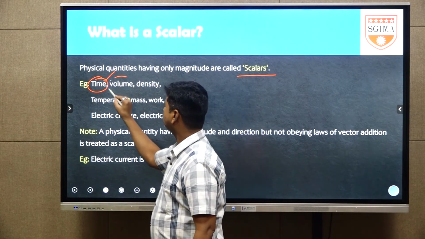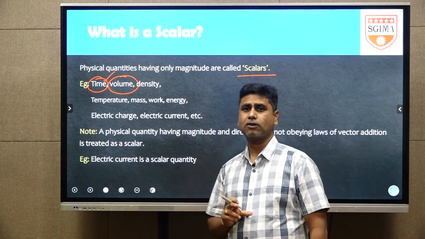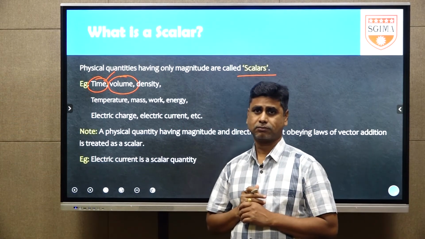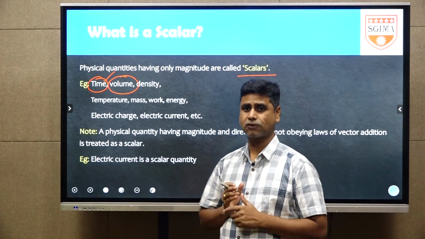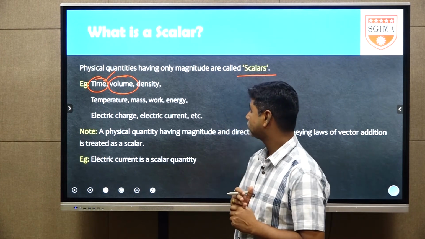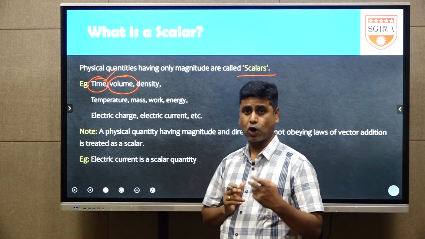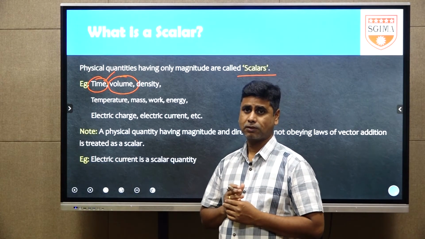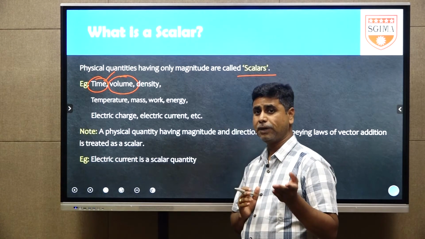Next, the second one is volume. For example, one bottle containing 1 liter of water, or 2 liters of water, or 10 liters, 20 liters of water, or 1 liter of oil. Liter is the practical unit for volume actually, or you can take meter cube.